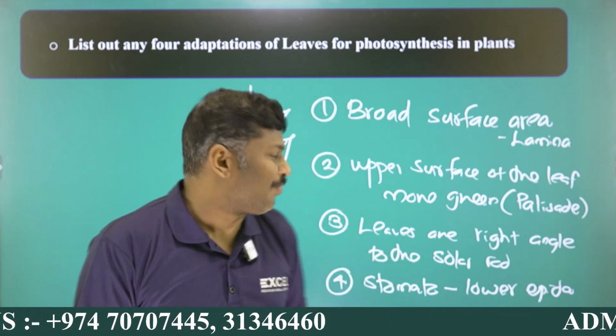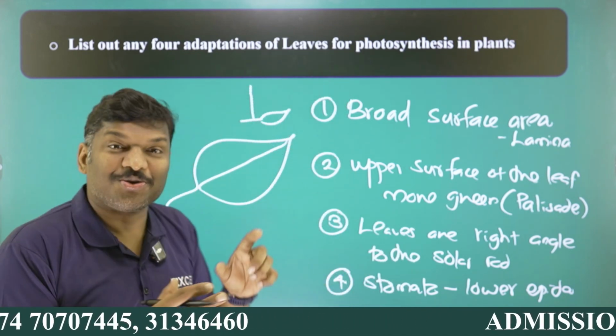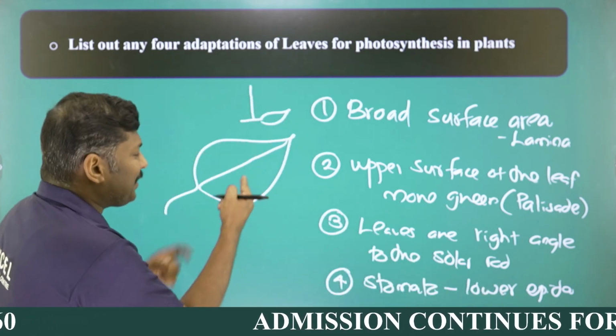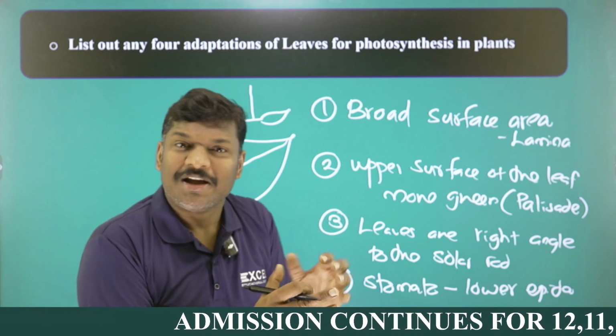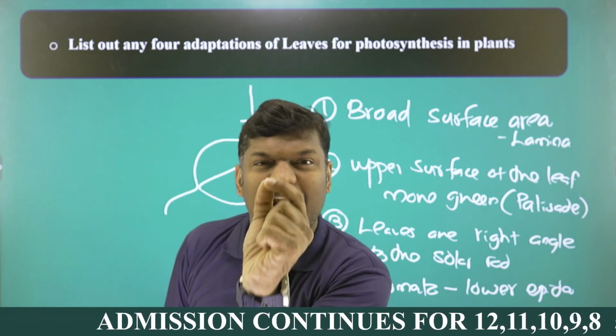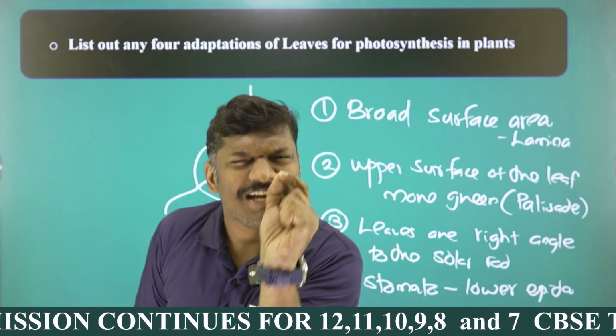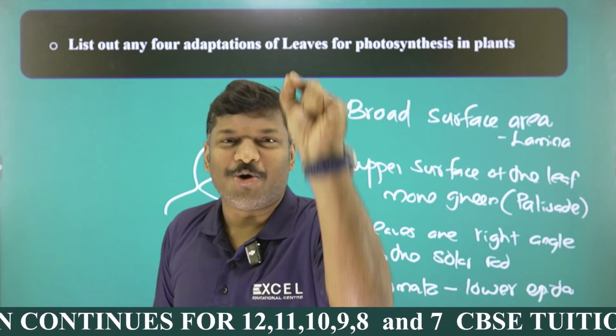So this is what we call translocation. Here you can see translocation. For that, xylem and phloem together are called the vascular bundle, the vascular tissue. So vascular tissue is there. But this is a broad region called the lamina. Each and every nook and corner of the lamina should get water. Then only can they perform photosynthesis. Each and every part of the leaf must get all the minerals, my dear students.